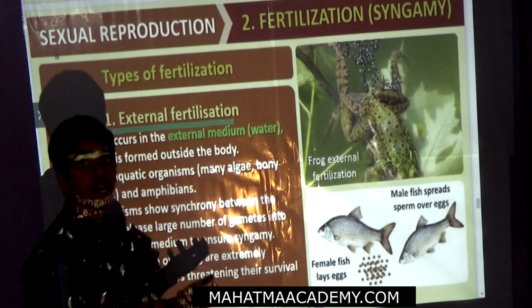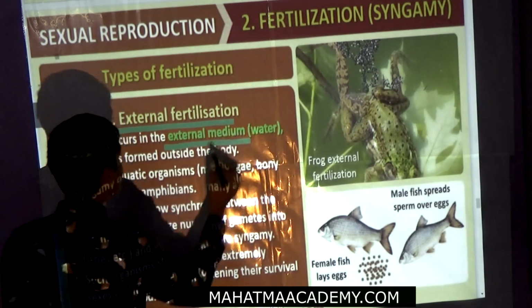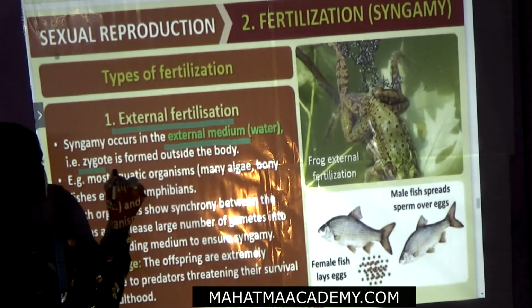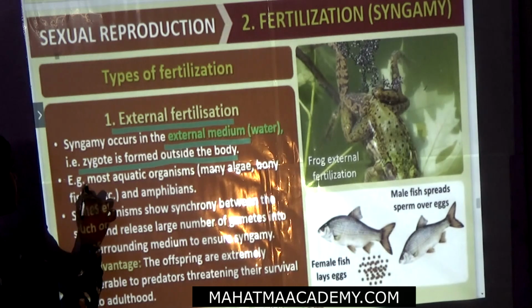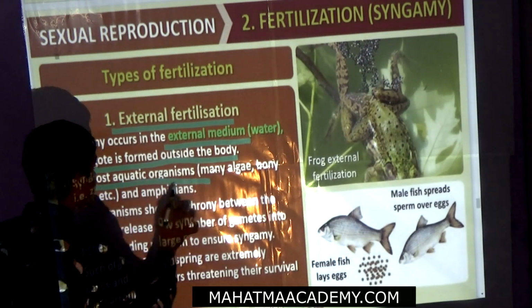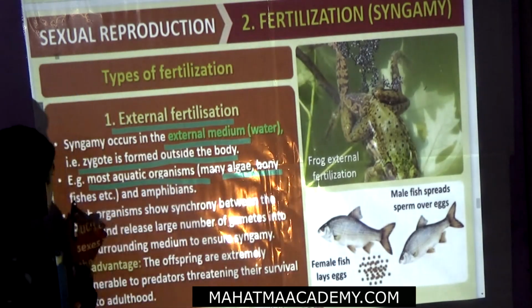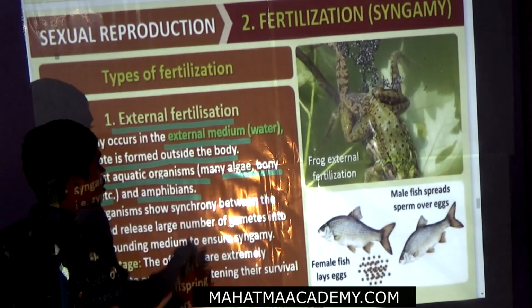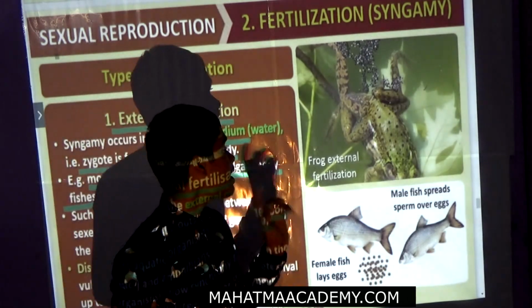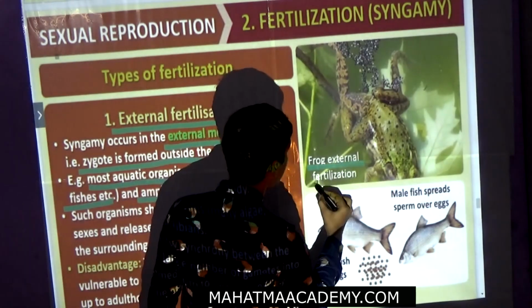External fertilization means fertilization occurs in the external medium, that is, the zygote is formed outside the body. The examples are most aquatic organisms like algae, bony fishes, and amphibians. Fertilization occurs here, look, in the frog: external fertilization.